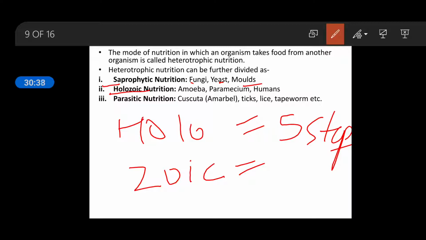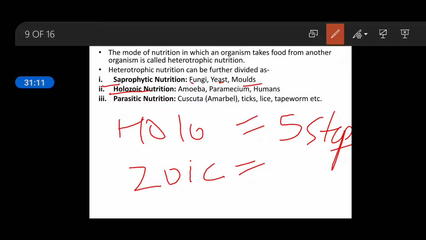Assimilation means when the food is absorbed and through the transportation system it reaches each and every cell, then in every cell it is utilized for oxidation. When oxidation is taking place, then you will get energy. That is called cellular respiration. Assimilation is actually cellular respiration, where the absorbed food gets oxidized to take energy from it.